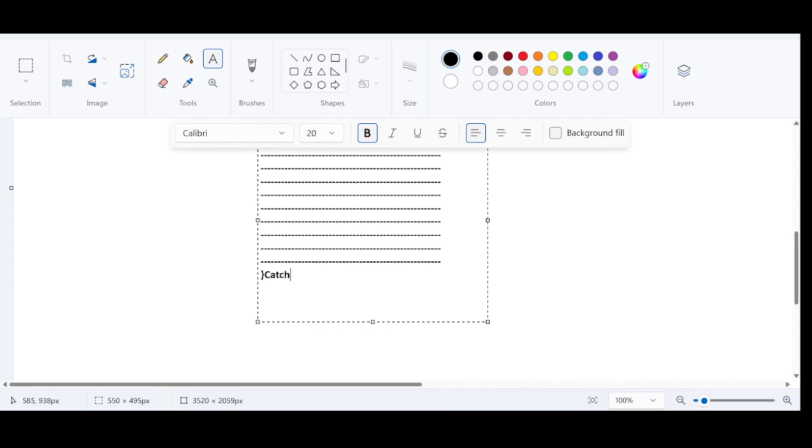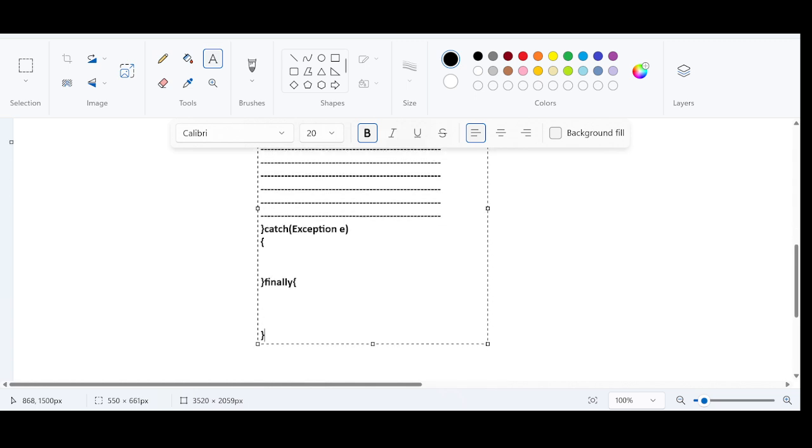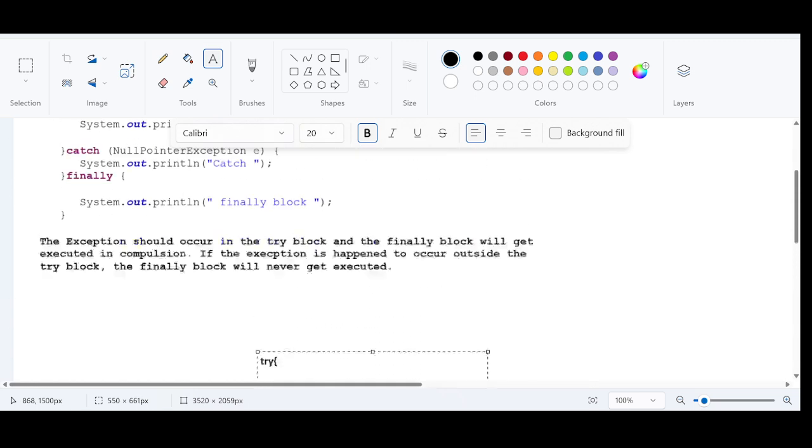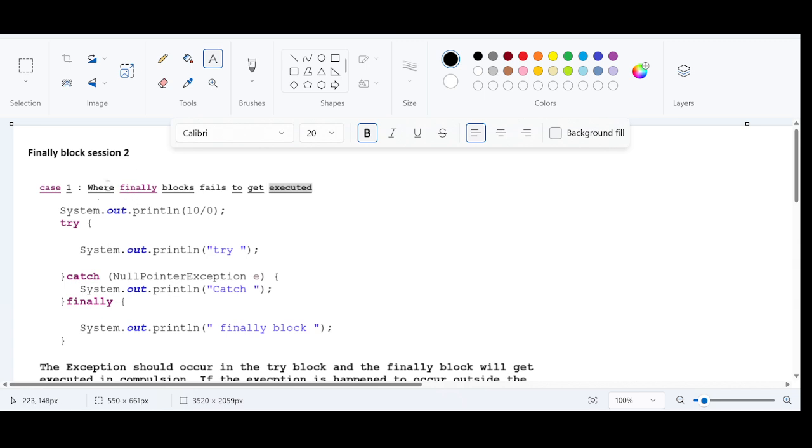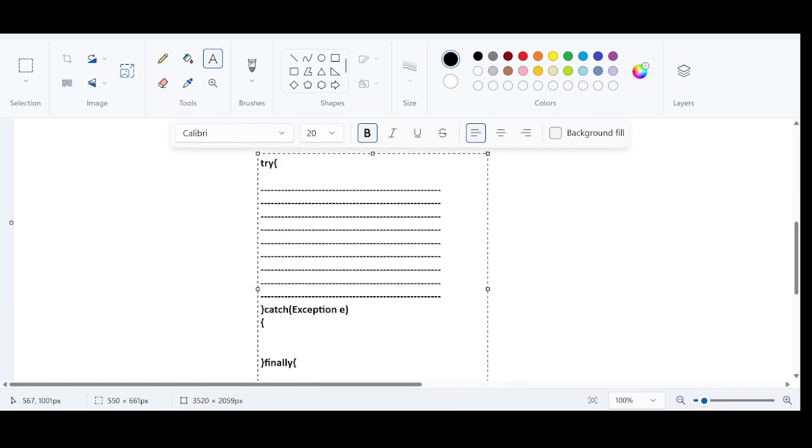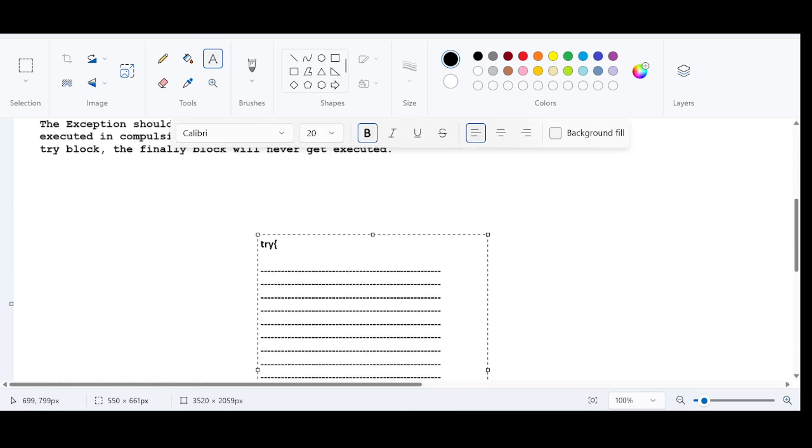And you have a catch block, which is going to handle a generalized exception, and you have a finally block. What I have said already, finally block will get executed always, fails in one scenario which we have just discussed. And this is another case where the finally block will fail to get executed.